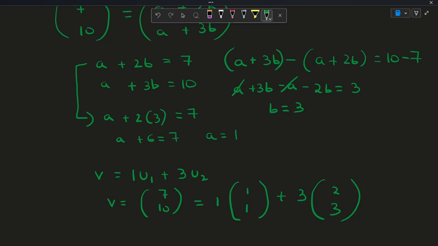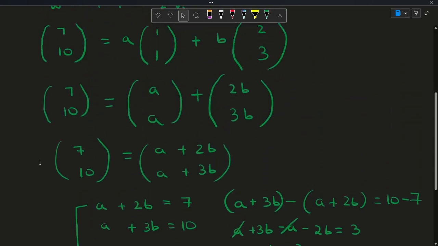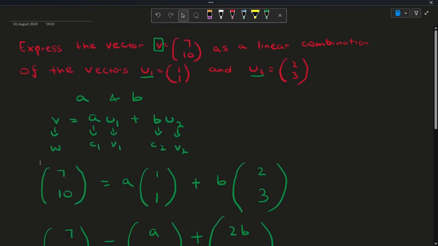This one was when we needed to find a and b, and we had to express the vector as a linear combination. So let's do a quick summary of what we did today. We learned that a linear combination refers to an expression constructed from a set of terms where you multiply each term by a constant and add the results.